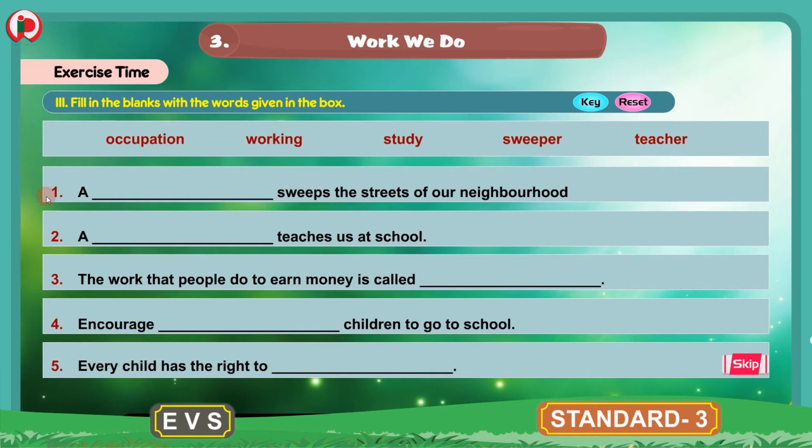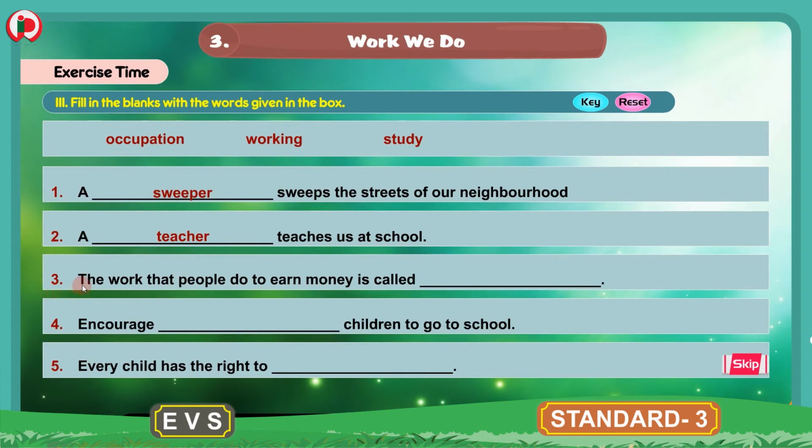The first one here is 1. A dash sweeps the streets of our neighborhood. The correct answer for this is sweeper. We will write here sweeper. A sweeper sweeps the streets of our neighborhood. 2. A dash teaches us at school. The correct answer here is teacher. We will write the word teacher here in the blank. A teacher teaches us at school.